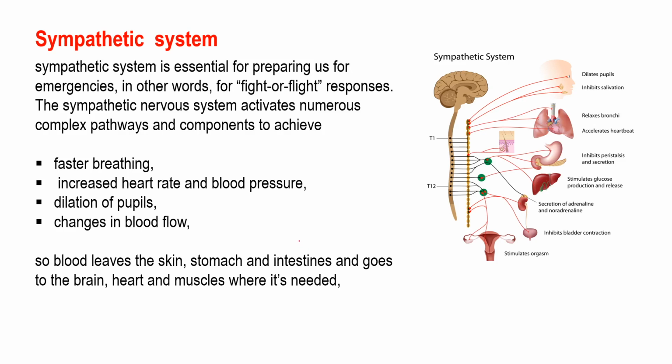Under stress conditions, the sympathetic nervous system is activated and produces an immediate widespread response, which we call fight or flight response.